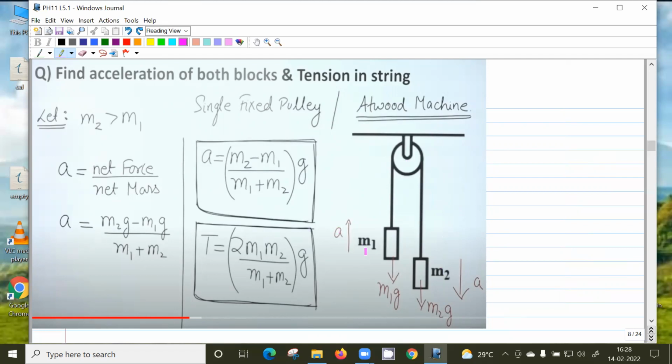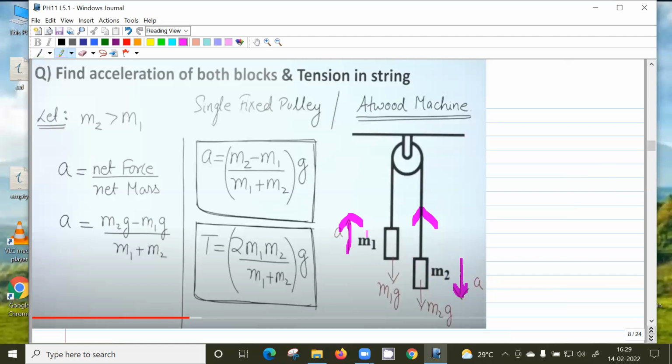But in general, whichever mass is heavier, suppose M2 is heavier, then it will move this way. Acceleration will be this way, and the other block will go upwards, with the same magnitude of acceleration. Then we can write Newton's second law for this block. The tension is pulling upwards, so there's a net downward force. So M2G minus T equals M2 into A. You know this equation, right? Yes, sir.